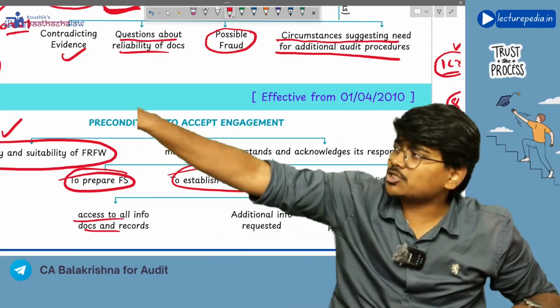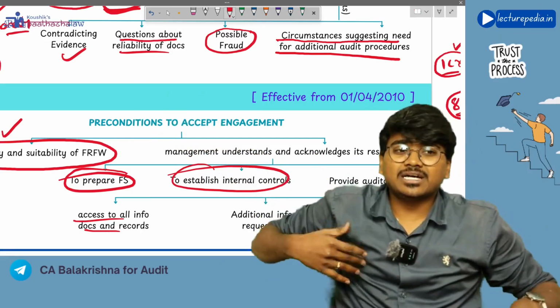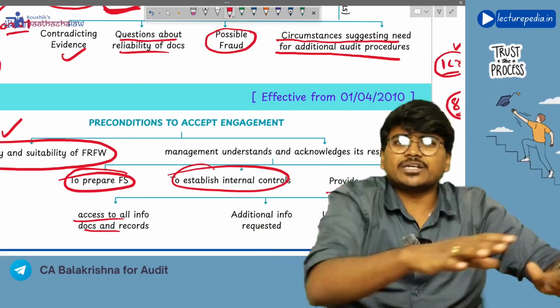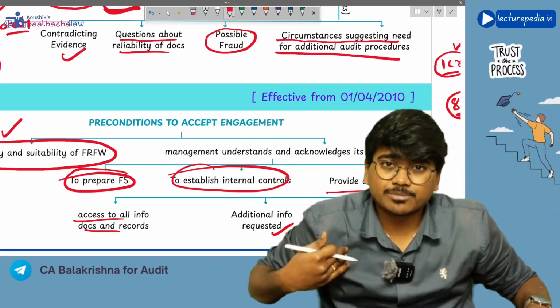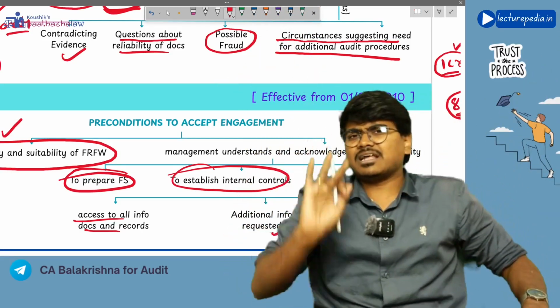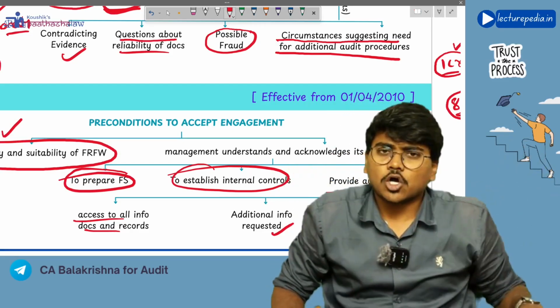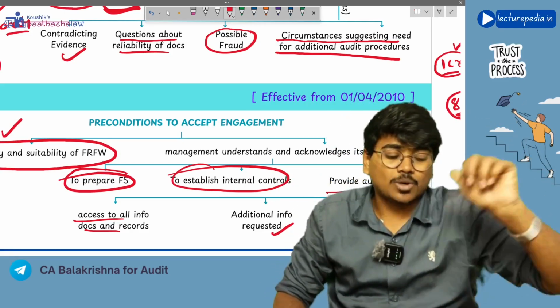Management should agree to provide the auditor with access to all information and records of the company, additional information if requested by the auditor, and unrestricted access to people within the organization for asking questions to them.